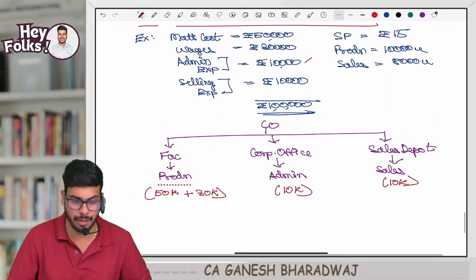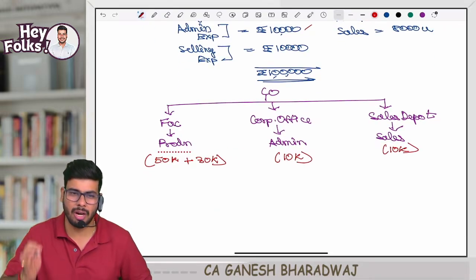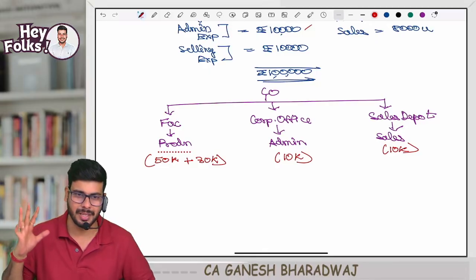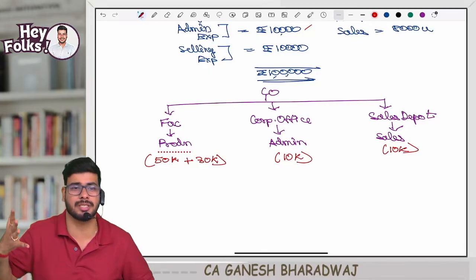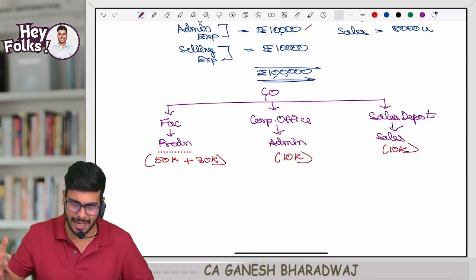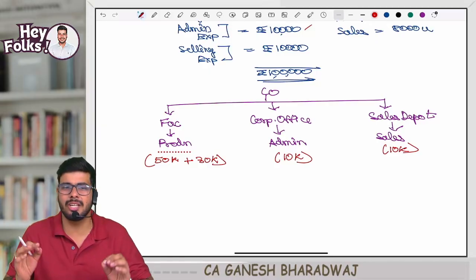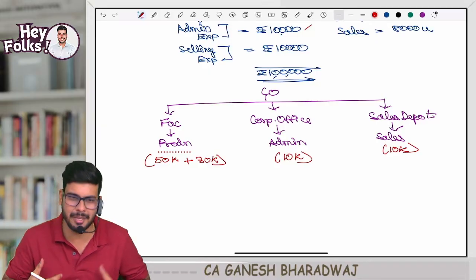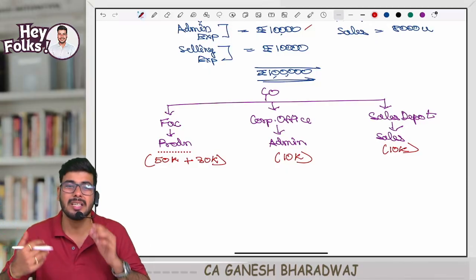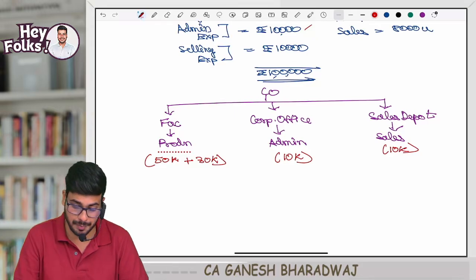I am telling you clearly. Fine. In your factory, any cost that is incurred to convert my raw material into finished goods, that is, production related costs, if a cost is incurred inside a factory, it is called manufacturing cost. Clear with this? We will see that later. And in your corporate office, you will have administrative expenses. In the sales depot, you will be incurring selling and distribution related cost. Are you all clear with this?